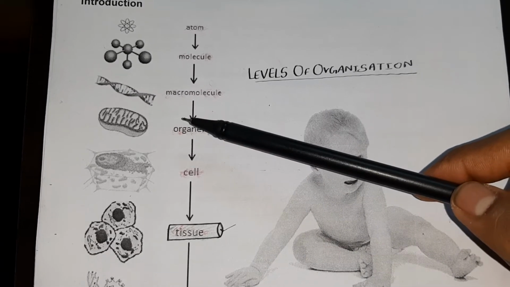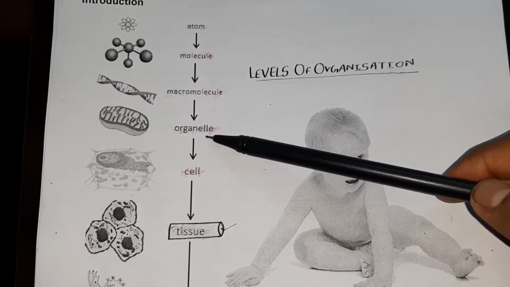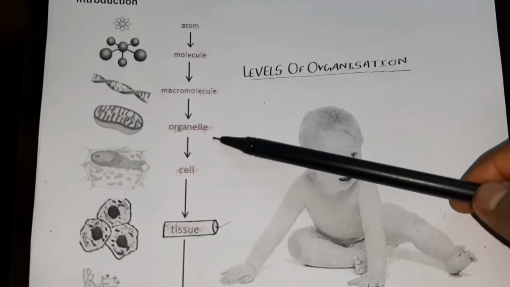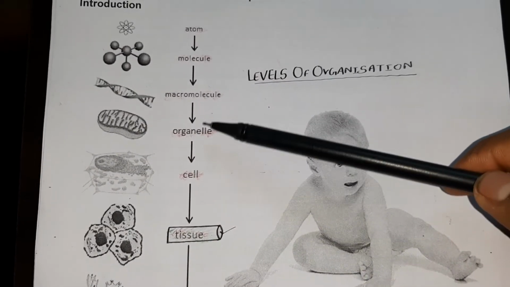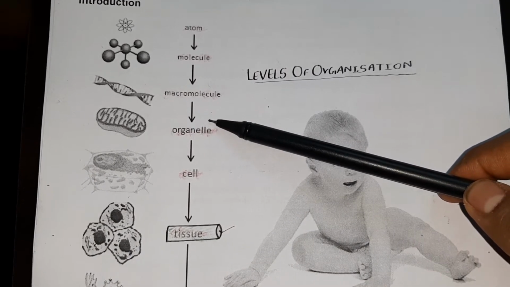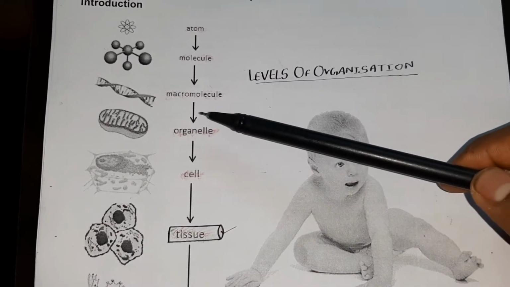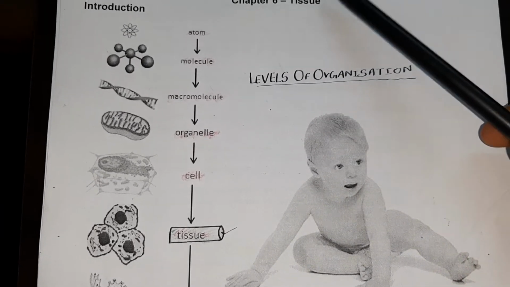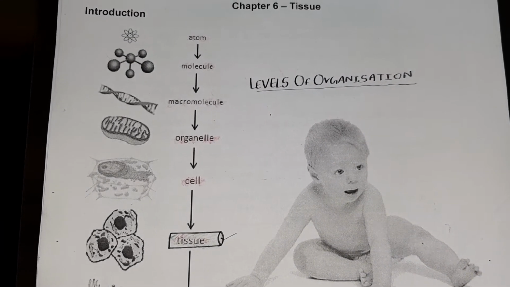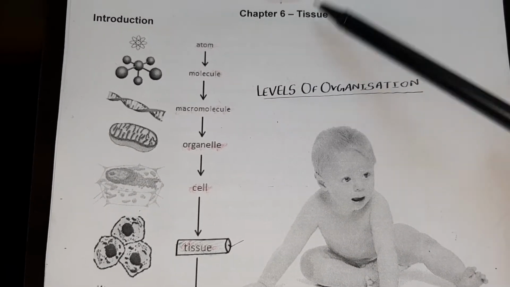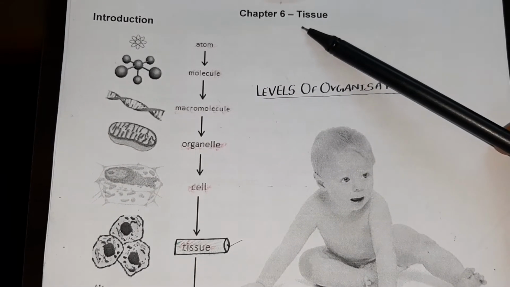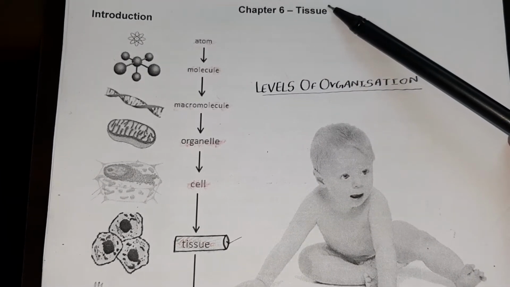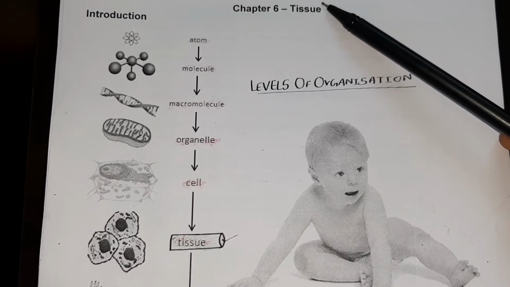We have done in chapter 5, the fundamental unit of life, that the cell is the structural and functional unit of life, and it is only possible due to the organelles present inside the cell. And you know that organelles are present in eukaryotes, and that prokaryotes are unicellular. So this tissue chapter is completely dedicated to multicellular organisms, and multicellular organisms are always eukaryotes.